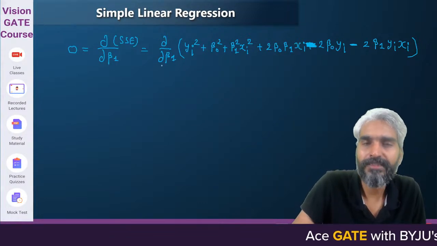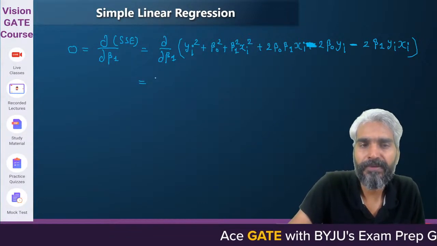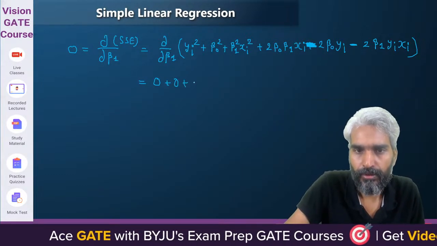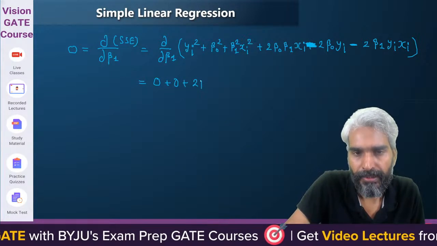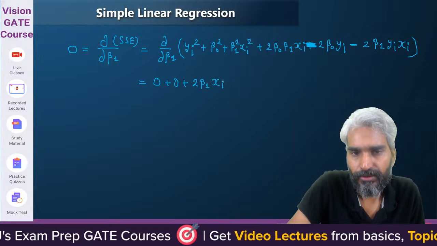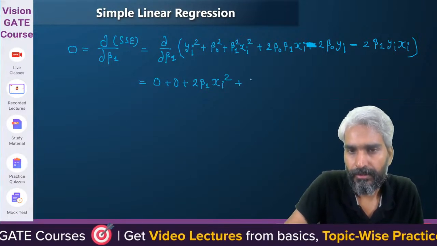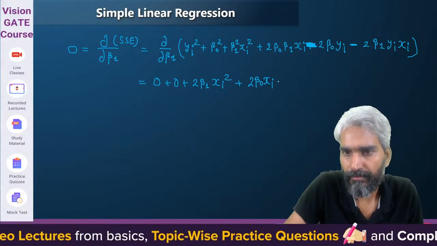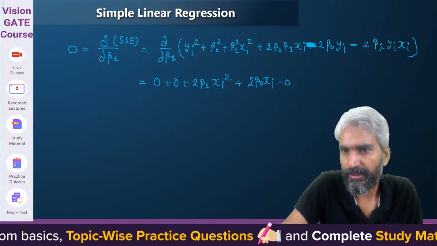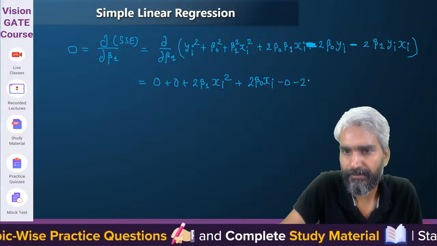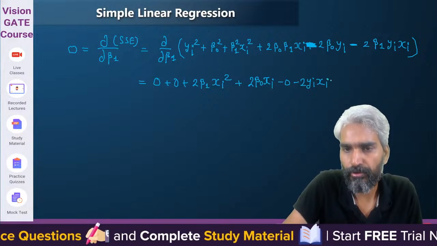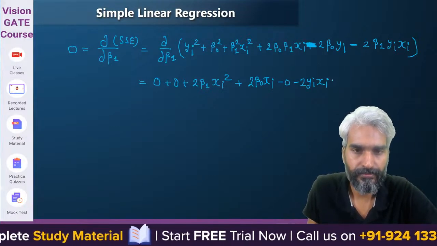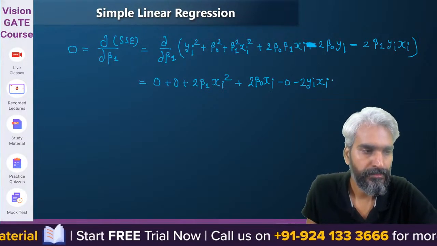So if I differentiate with respect to beta 1, this will be 0. This will be 0. This will be 2 times beta 1 xi square. This will be 2 times beta 0 xi. This will be 0. Therefore, it will be minus 2 times yi xi. Yes or no? This is the value. Please check this.